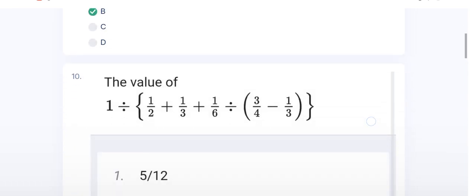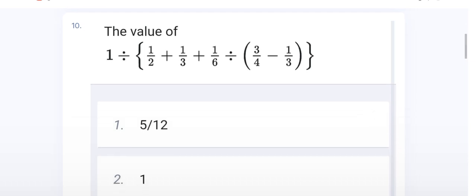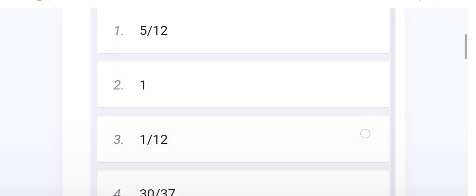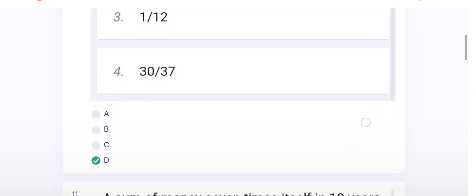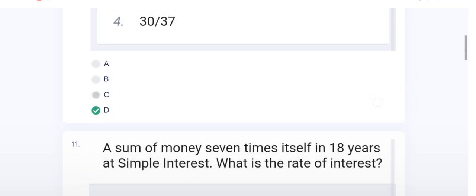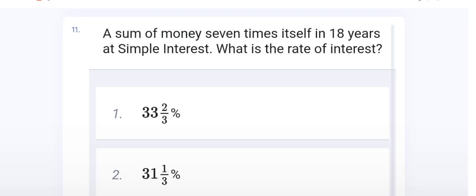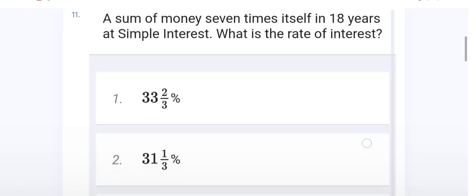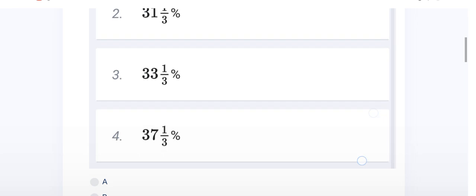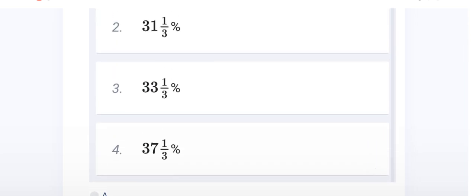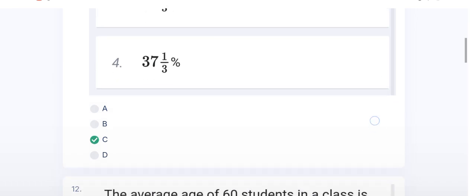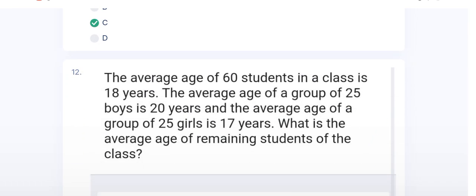Question number 10 is simplification, and the right option of this question is D, 30 upon 37. And the 11th question belongs to simple interest, and the right option of this question is C, 33 1/3%. And the 12th question is asked from average.